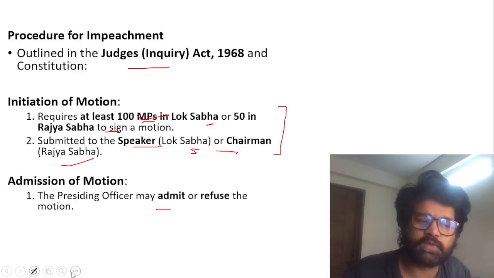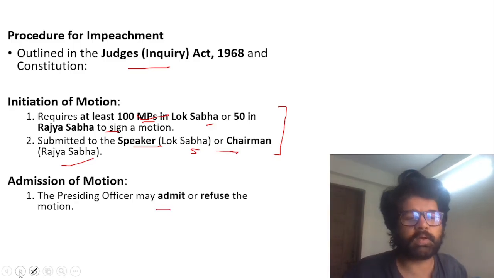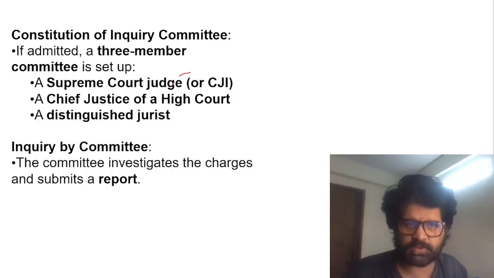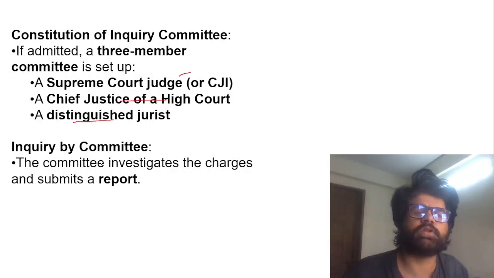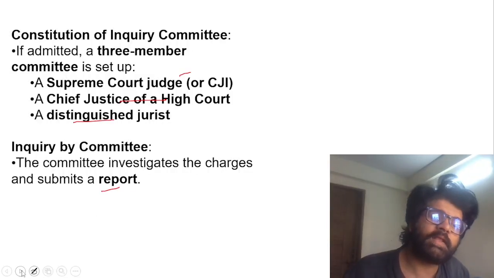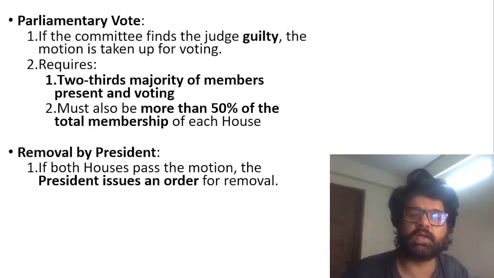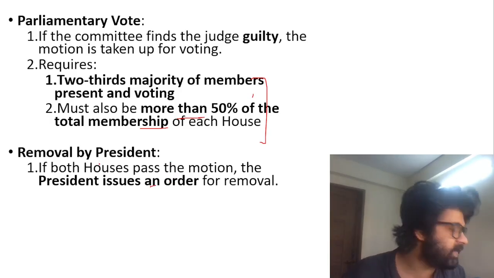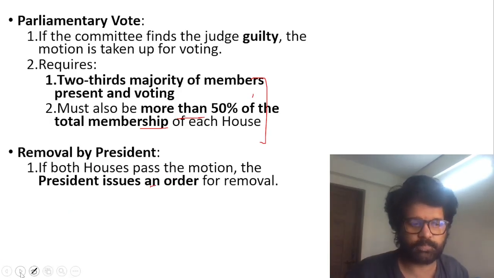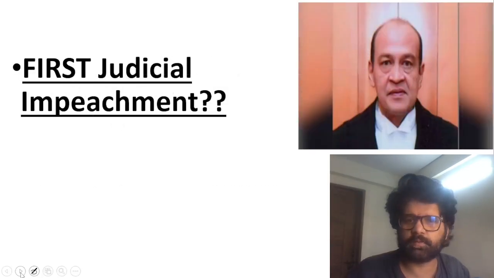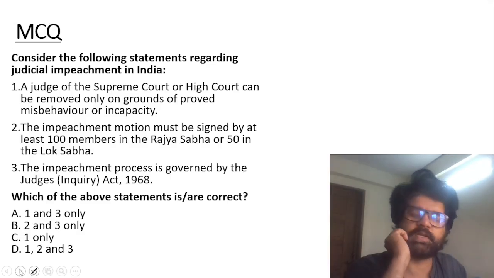They can admit or refuse. If they admit it, then there will be an inquiry committee, which we have discussed: a Supreme Court Judge, Chief Justice of a High Court, and a distinguished jurist. The inquiry will submit a report, and then two-third members present and voting, and 50% of total membership of each house, must pass it. Then when they pass it, the President can issue an order for removal. Very, very tough process. But let's see what happens. Follow this case, guys.